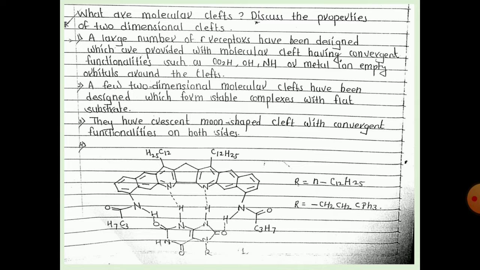Okay, the fourth point: there is R equal to NC2H25 or R dash equal to CH2CH2CPH3. Okay, there is a molecular cleft.